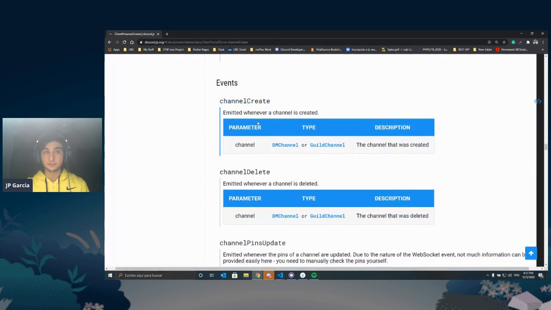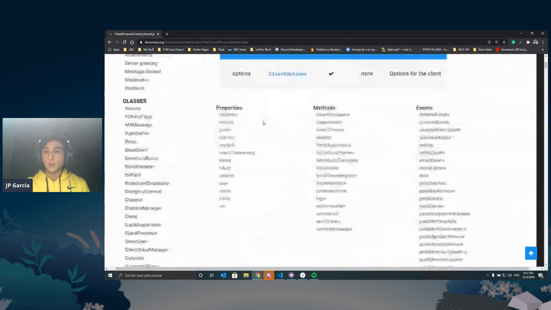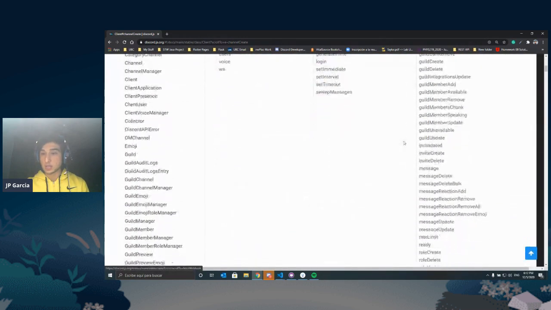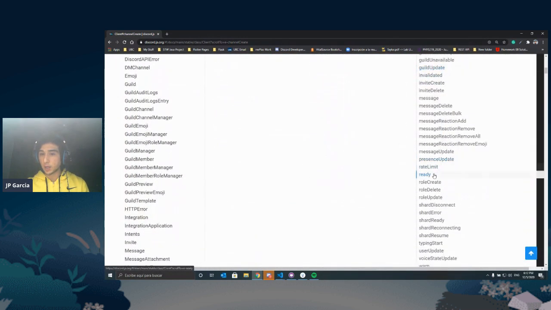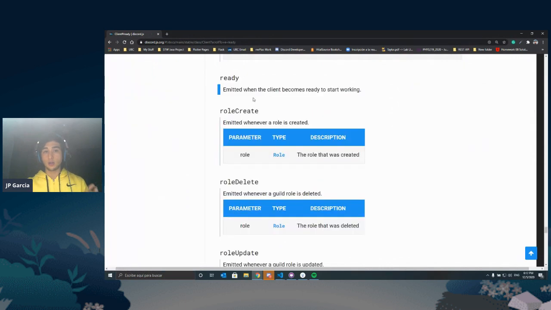Okay. Right now, what we want to use, let me find it here, is the ready event. The ready event is emitted when the client becomes ready to start working. That is when it has successfully made connection with Discord and it says, all right, I am ready to start doing things, to start listening for messages, listening for commands, listening for events, or what we're calling right now flags, right?